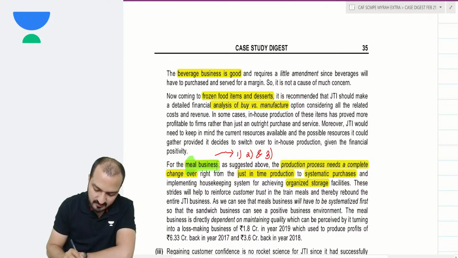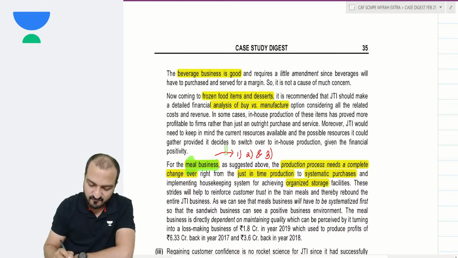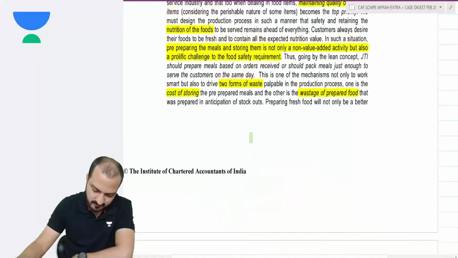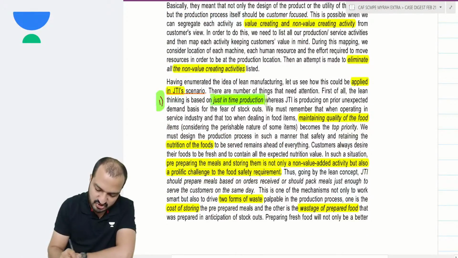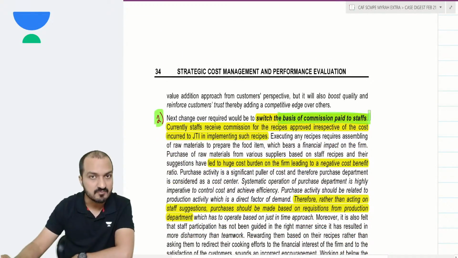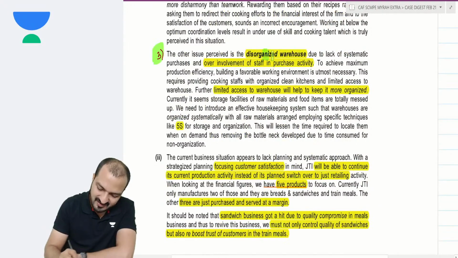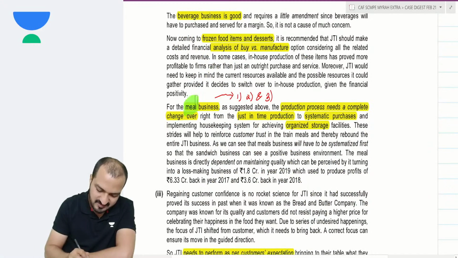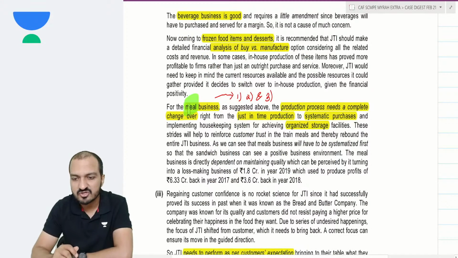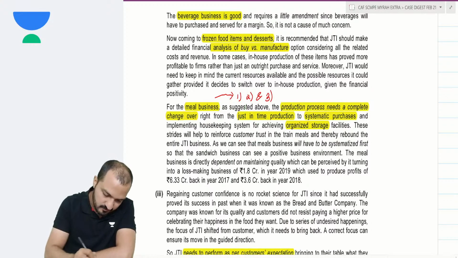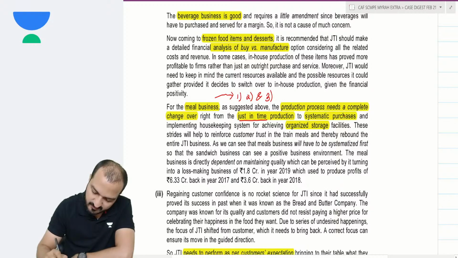Well, the meal business can be revived simply by following the 3 suggestions which I gave earlier. First suggestion was to implement just-in-time production. Second suggestion was to change the base of paying commission. And the third suggestion was to get the warehouse organized. Those three suggestions will probably help the meal business pick up better and get the trust of the customers back. Just in time implement, systematic purchases, organized storages, okay.